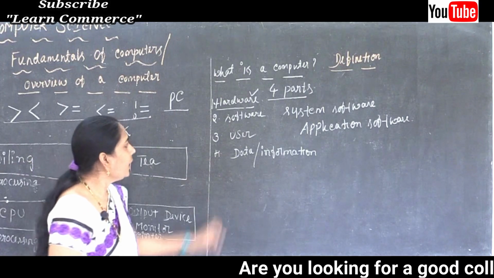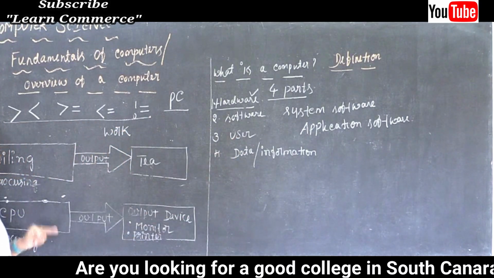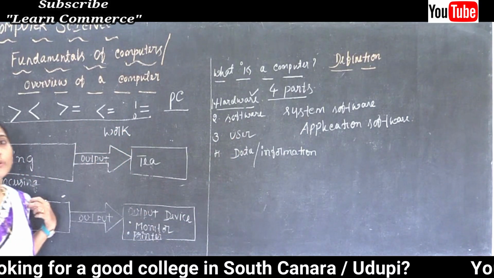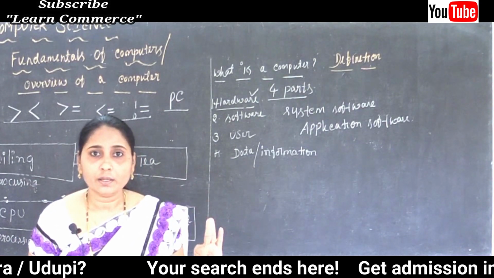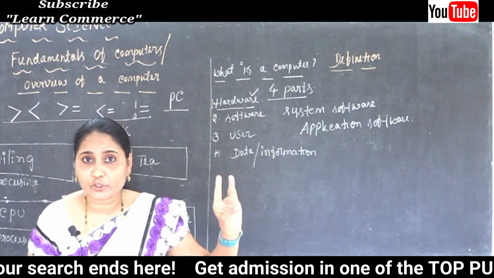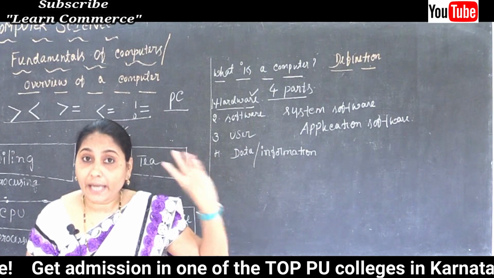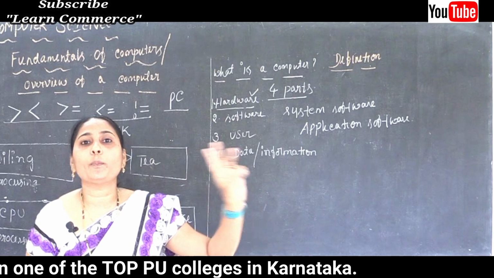And after that, the third component of the computer: the user. Who is called the user? People, persons, correct? Those who write the computer program, who interact with the computer, who operate the computer.